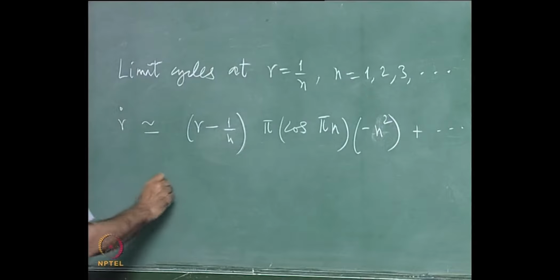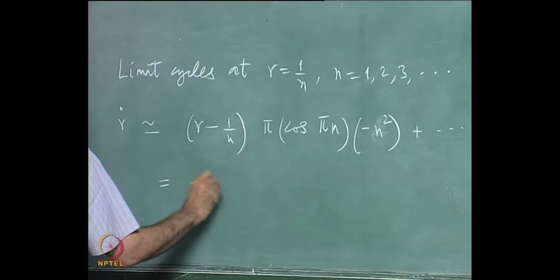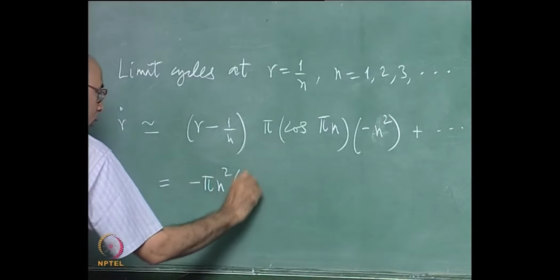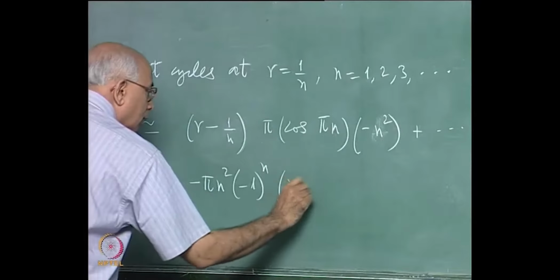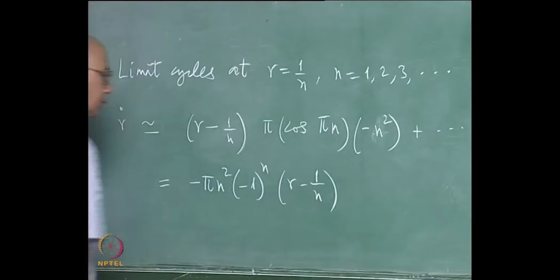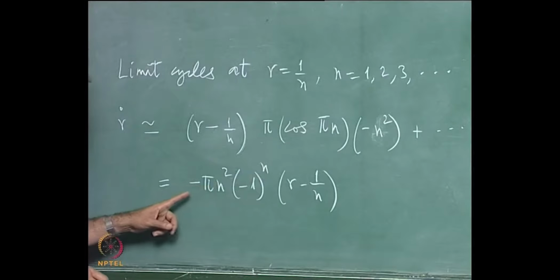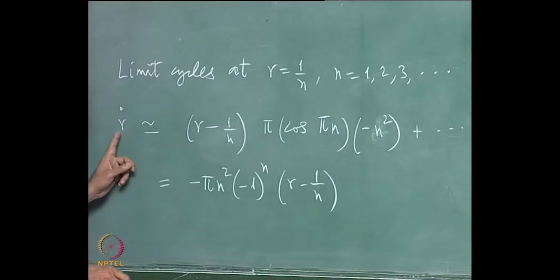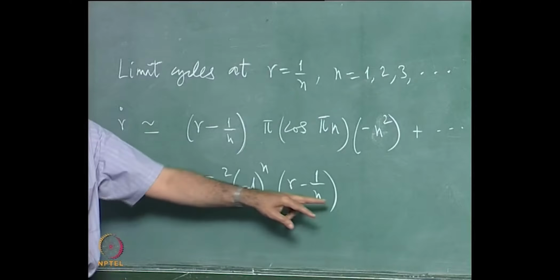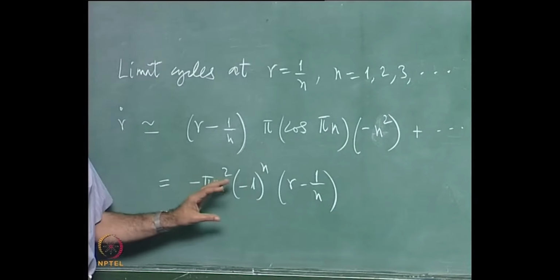So this becomes equal to minus pi n squared minus 1 to the power n times r minus 1 over n, plus higher order terms. And if n is equal to 1, this gives you a minus sign along with this, and then r dot is proportional to r minus 1 with a positive coefficient here.